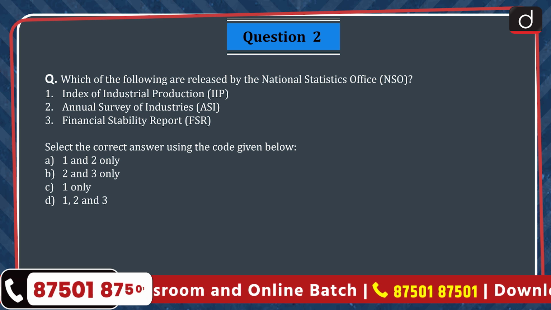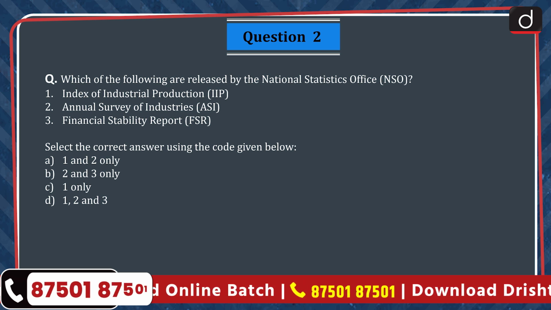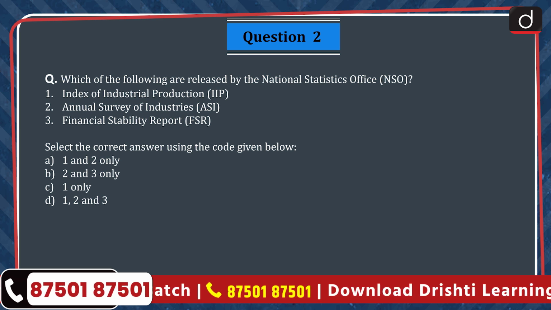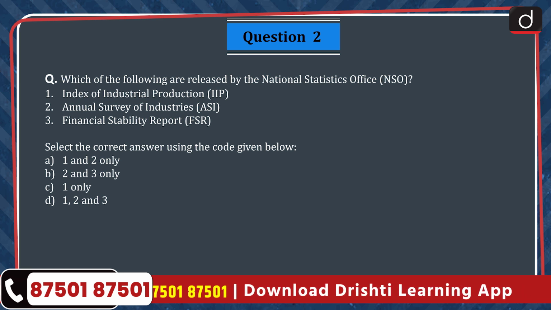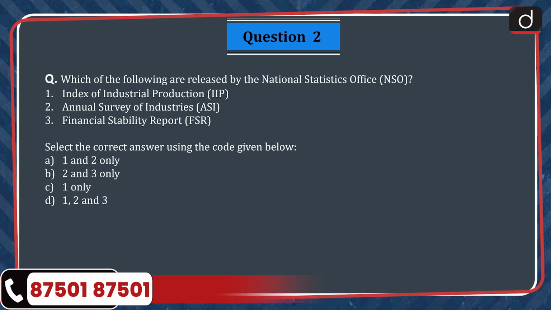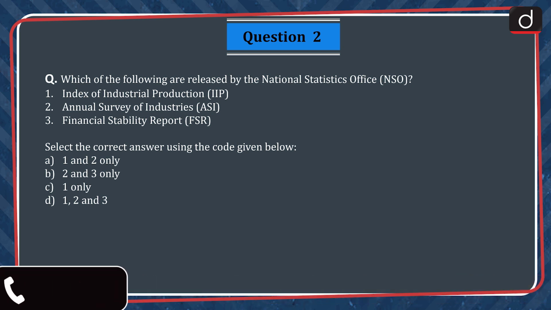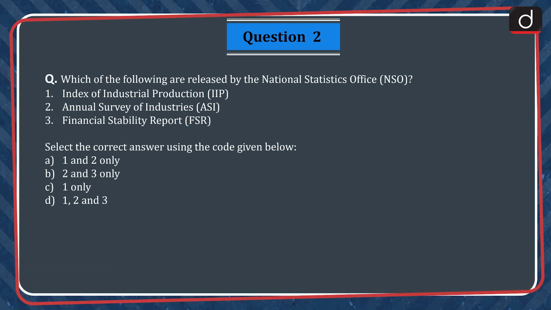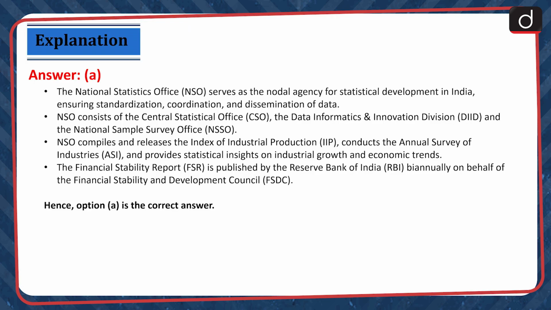Question 2. Which of the following are released by the National Statistics Office? 1. Index of Industrial Production or IIP. 2. Annual Survey of Industries or ASI. 3. Financial Stability Report or FSR. Select the correct answer using the code given below. A. 1 and 2 only. B. 2 and 3 only. C. 1 only. D. 1, 2 and 3. The correct answer is option A.